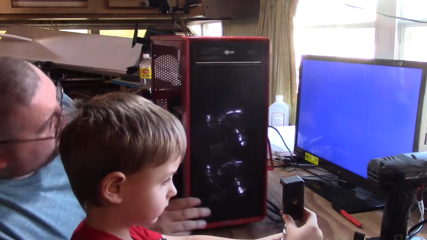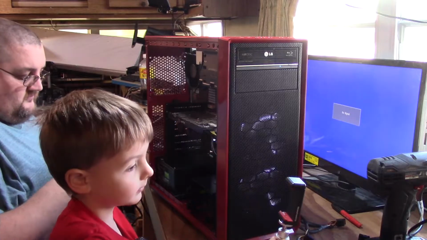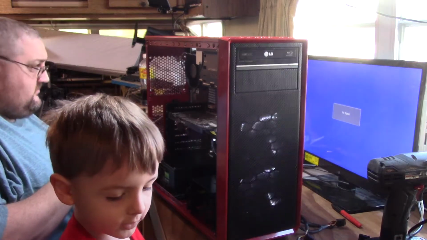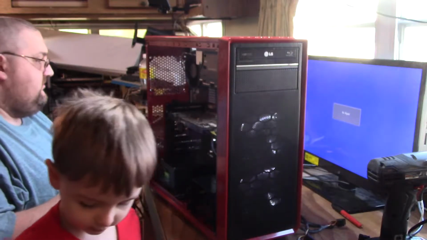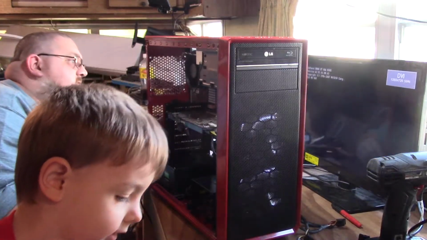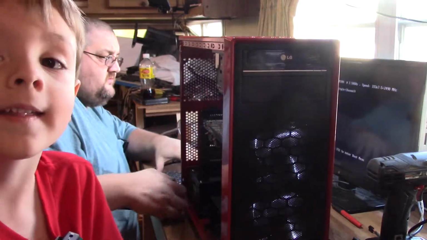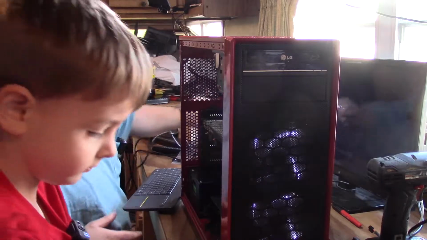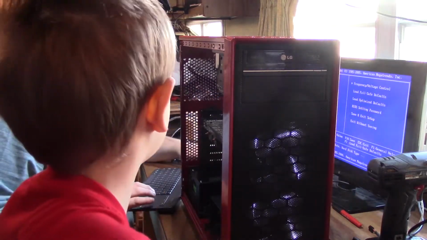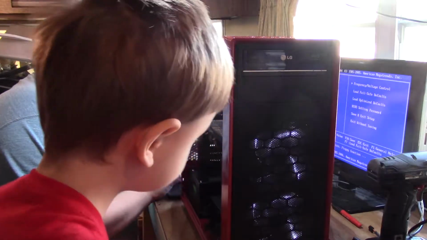Oh, did you notice that your fan lights up? Okay. So it believes it can work. Now, wait, that's not right. Okay, well, we're going to be fine.